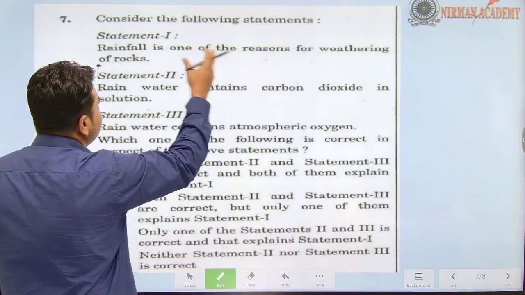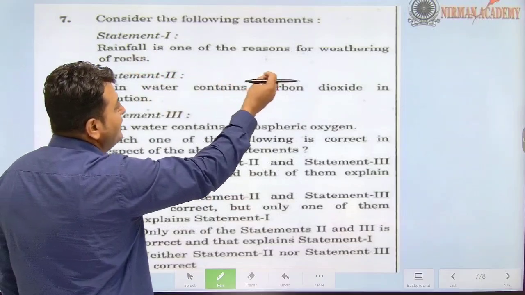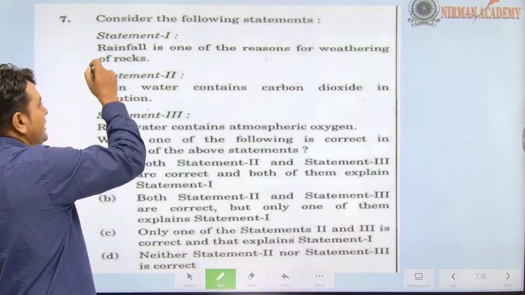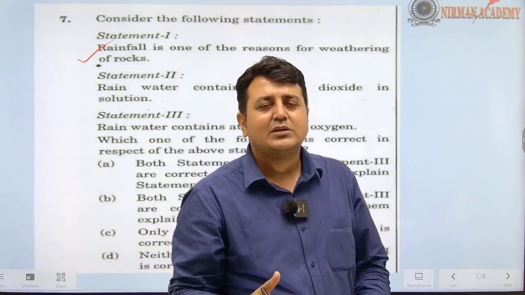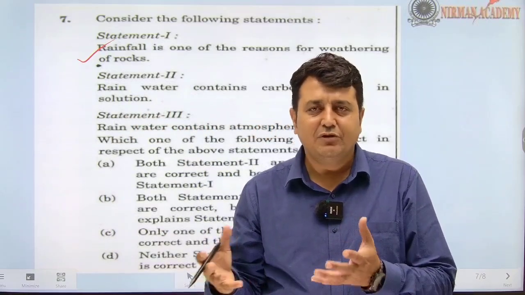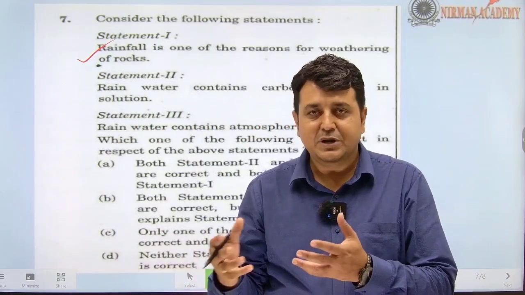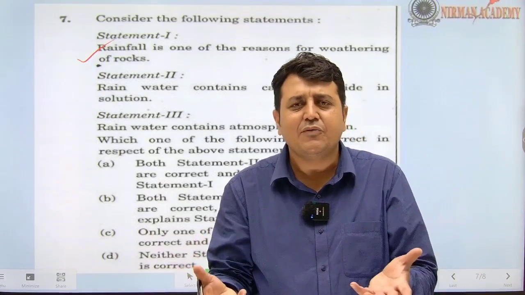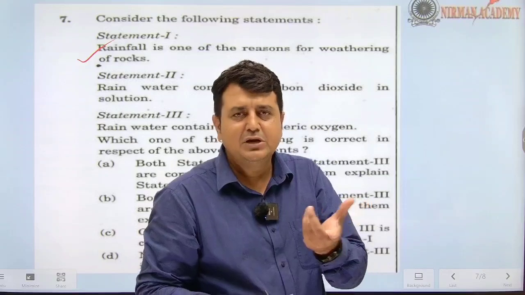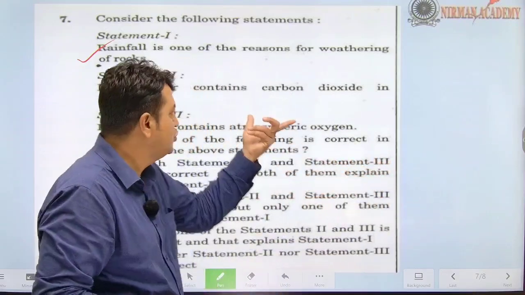Consider the following statements. Statement 1: rainfall is one of the reasons for the weathering of rocks. Is it true? Of course it is true. Basic NCERT geography. And you know, there are so many factors for weathering of rocks. Climate is a factor, wind is a factor, rainfall is a factor. There are many factors. So the statement is very general. One of the factors, it is true.